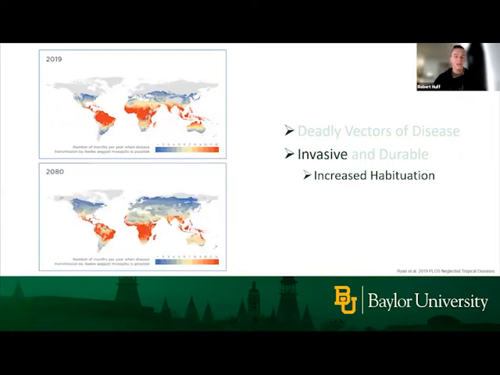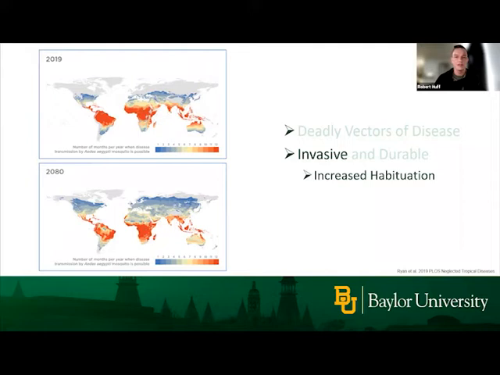There we go. So what this group has done is they're modeling how distribution is going to change in relation to how the climate changes throughout the world. So you can see here, especially in the northern latitudes, we're going to get a dramatic increase in the population ranges of these mosquitoes, which is a bad thing because that means there's going to be more vector disease prevalent throughout the world as time goes on.